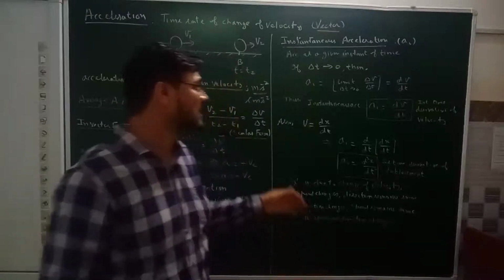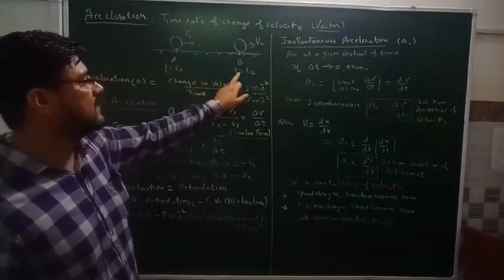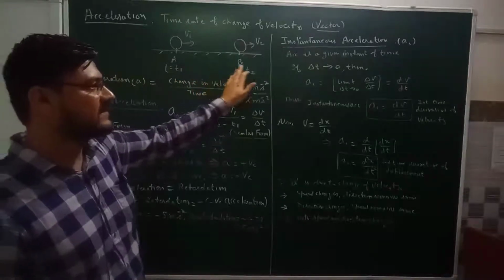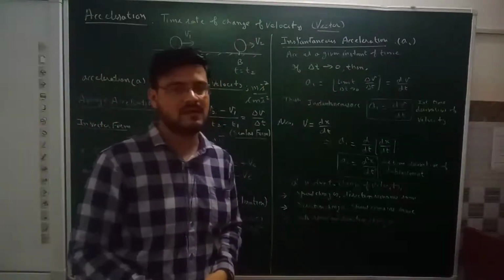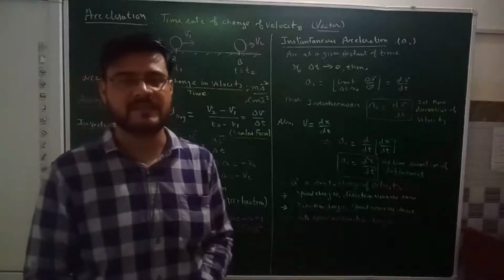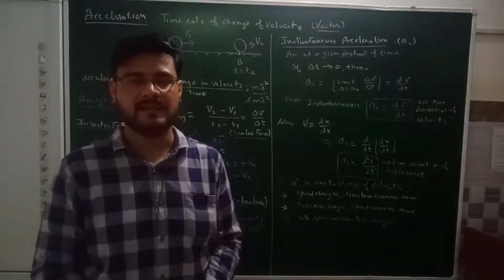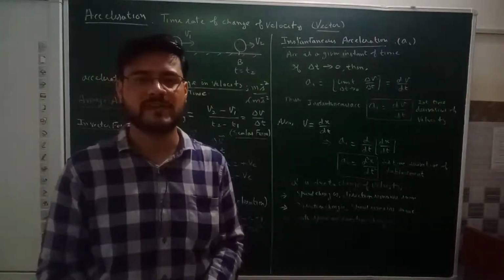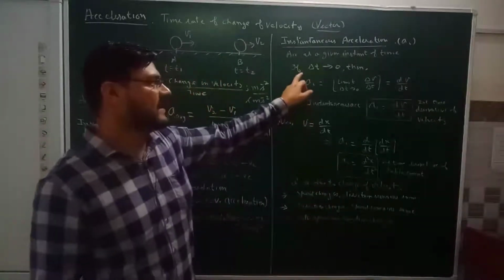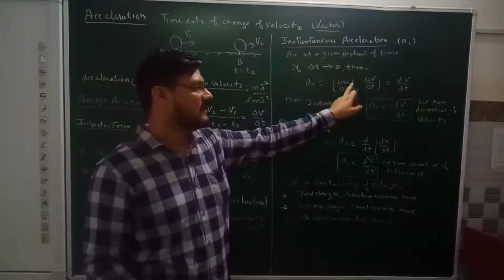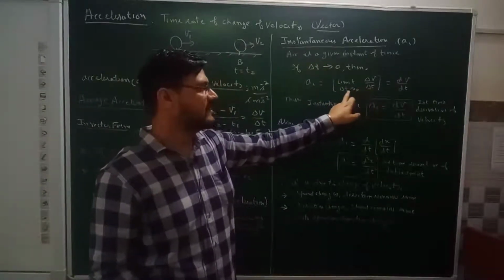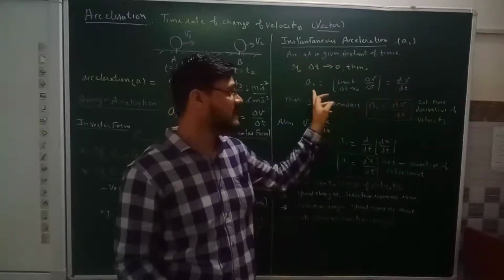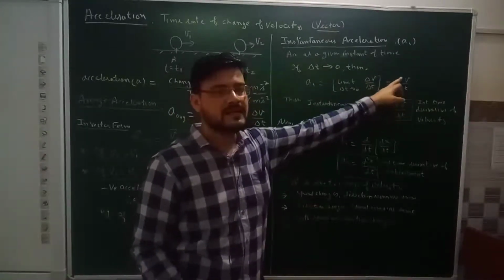In fact, when the time interval between point A and B is very small, such that delta t is almost close to 0, that means when points A and B are so close to each other that the time taken by the body to move from A to B is almost equal to 0, then under this limit, delta v over delta t, when delta t approaches 0, we call it the instantaneous acceleration, which is given by dv over dt.